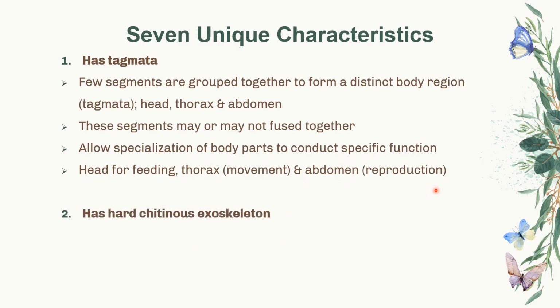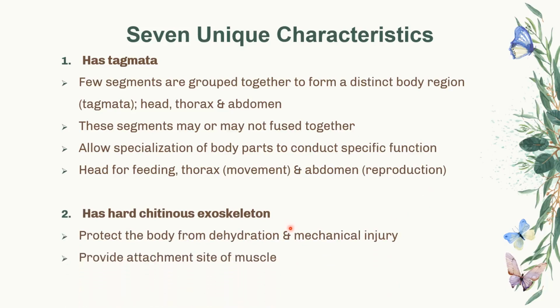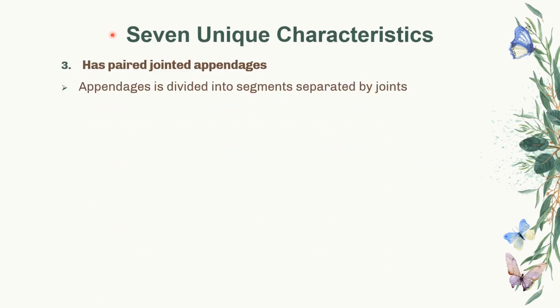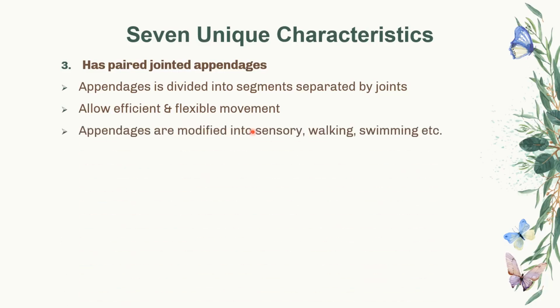The second characteristic is the hard chitinous exoskeleton. The function of this exoskeleton is to protect the body from dehydration and mechanical injury. This also provides attachment sites for muscle and allows them to live in a wider range of habitats. The third characteristic is that they have paired jointed appendages. The appendages are divided into segments separated by joints. This allows efficient and flexible movement of the arthropods. The appendages are modified for sensing, walking, swimming, and so on.